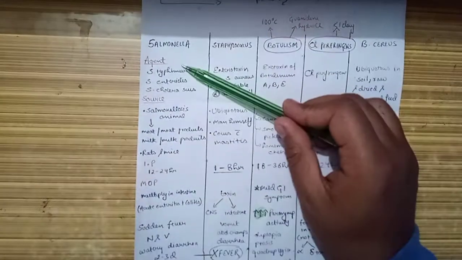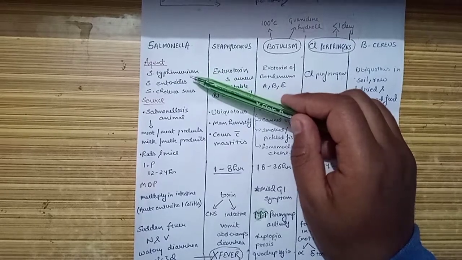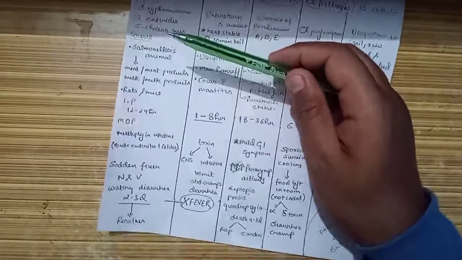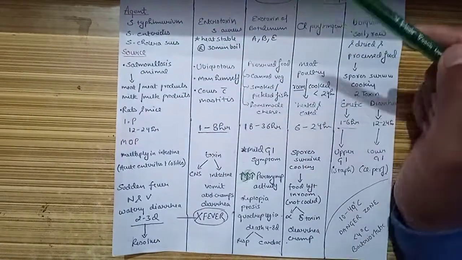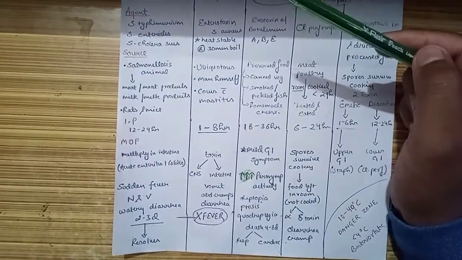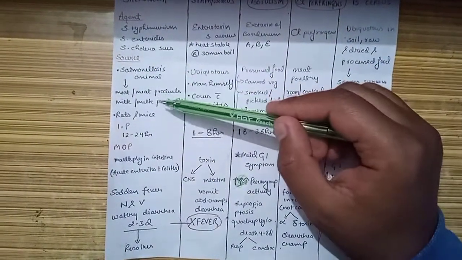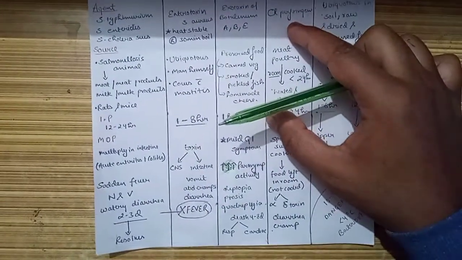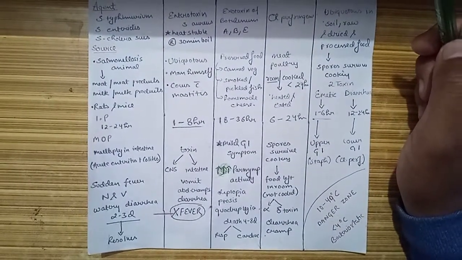Going on with salmonella, it is generally caused by Salmonella typhimurium, enteritidis, or choleraesuis, and the source is generally an animal that already has salmonellosis. When the person consumes meat, meat product or milk product contaminated from these animals, the patient gets this kind of food poisoning.